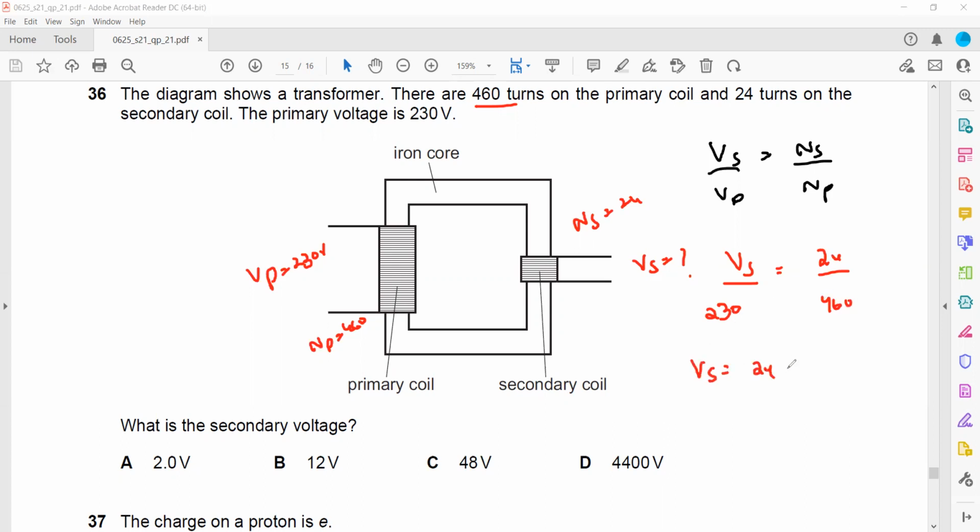The charge on a proton is E. What is the charge on an electron and what is the charge on a neutron? Neutron does not have charge. Electron charge is also E, but the nature is different because protons are positive, so electrons are negative, so D will be the right answer.